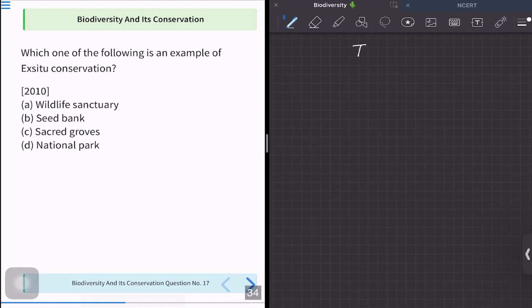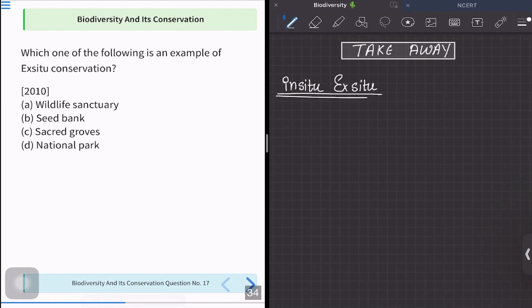Okay, first of all, let us discuss some takeaway points from this session. At the end of each session, we discuss the takeaway points so that you actually know of all the things we have discussed, what is the core concept? The core concept is in situ, ex situ. We discuss these takeaway points because these are actually very high yield points. So whenever you are revising this chapter, your focus should be to revise such high yield concepts first, and then you go through other concepts that are given in the chapter.